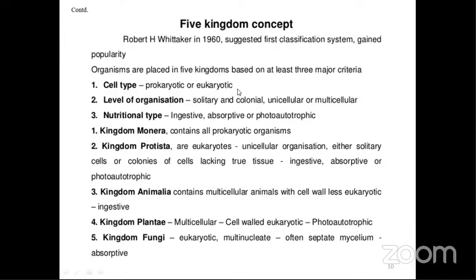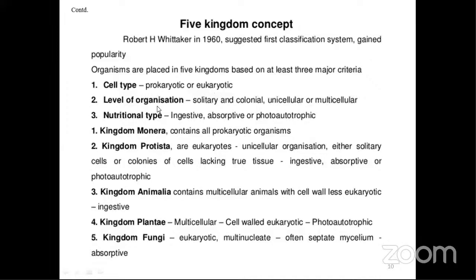So prokaryotic are very primitive, they do not have any limiting membranes, whereas eukaryotic are the latest type, or multicellular organisms, which have proper limiting membranes for their nucleus and all other cell organelles present in the cell. So that is cell type, whether it is primitive, that is prokaryotic, or eukaryotic.